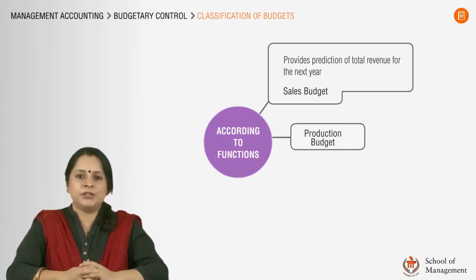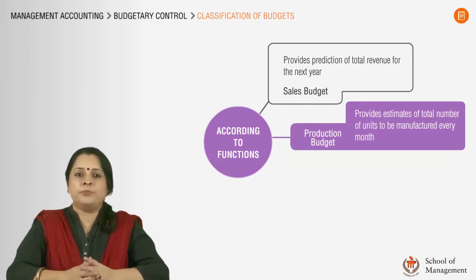This production budget is based on the sales budget. This budget lays out the production schedule that the company has to follow in order to achieve the sales target. It provides an estimate of the total number of units to be manufactured every month to ensure that there are sufficient units available for selling.